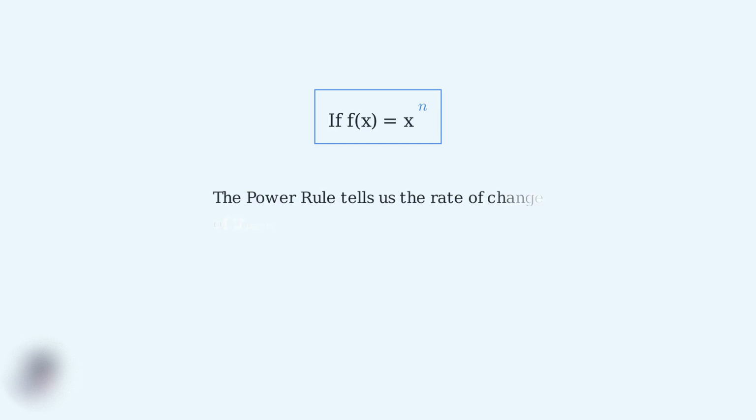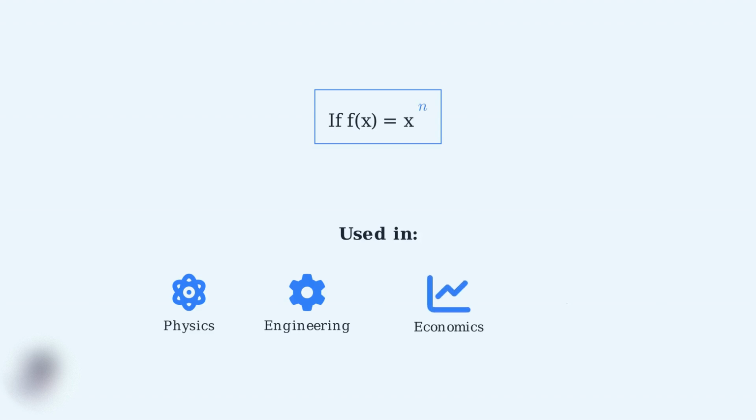In simpler terms, the power rule tells us how these functions change as x changes. This is called finding the derivative, and it gives us the rate of change at any point. The power rule is widely applied across many fields. In physics, it helps us understand motion and forces. Engineers use it for optimization and design. Economists apply it to model growth and change. Data scientists rely on it for machine learning algorithms.